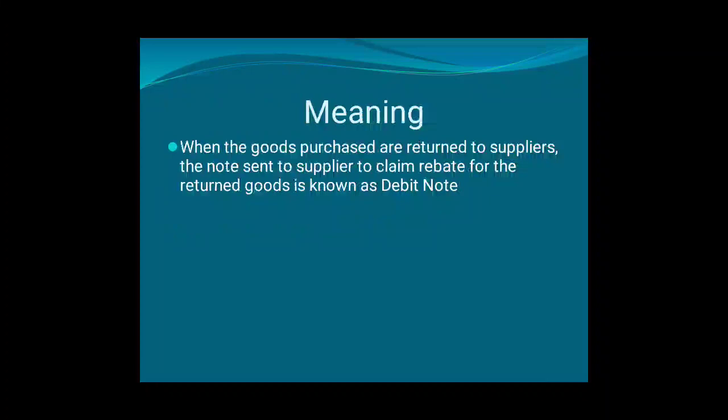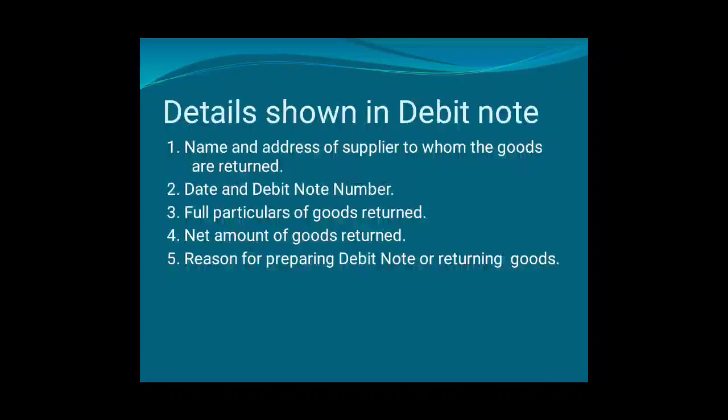Okay, let us talk about the details shown in debit note. The first one is name and address of the supplier to whom goods are returned. Second one is date and debit note number. Each debit note will have its separate number, so that number will be mentioned on it. Third, full particulars of goods returned.